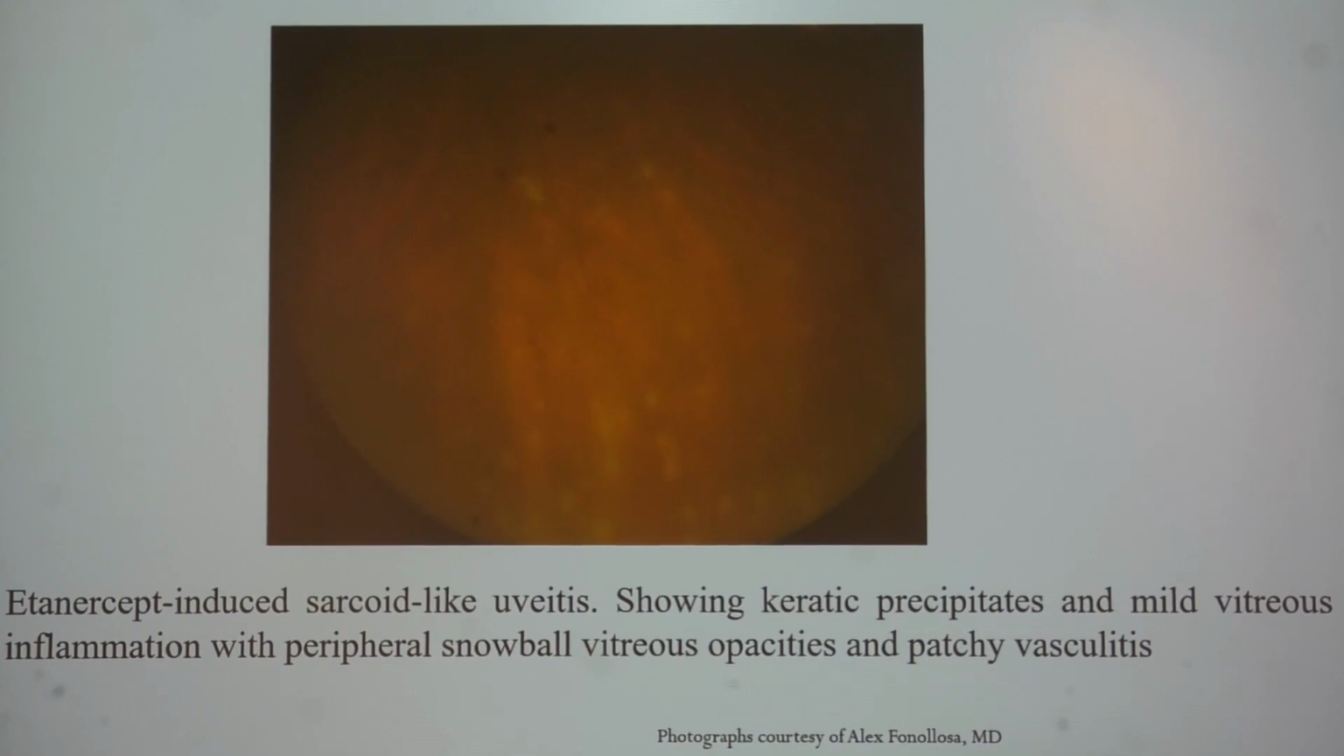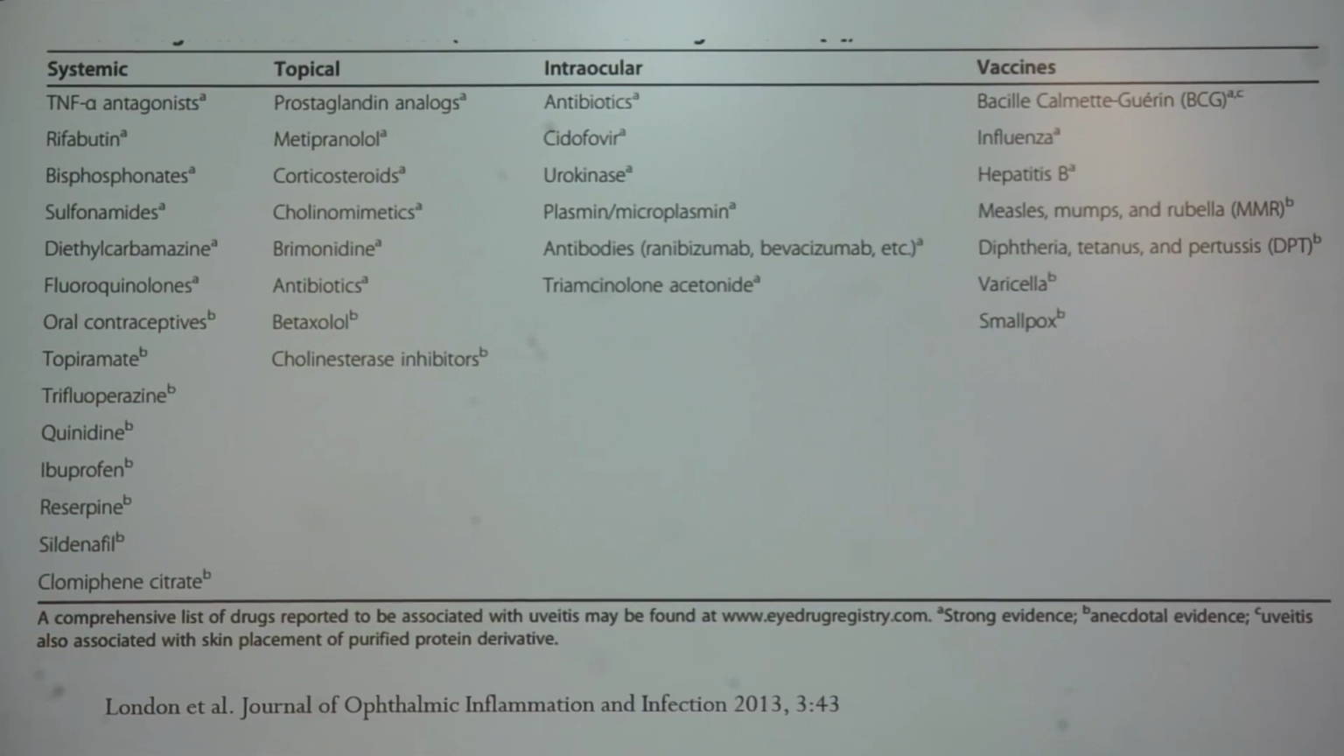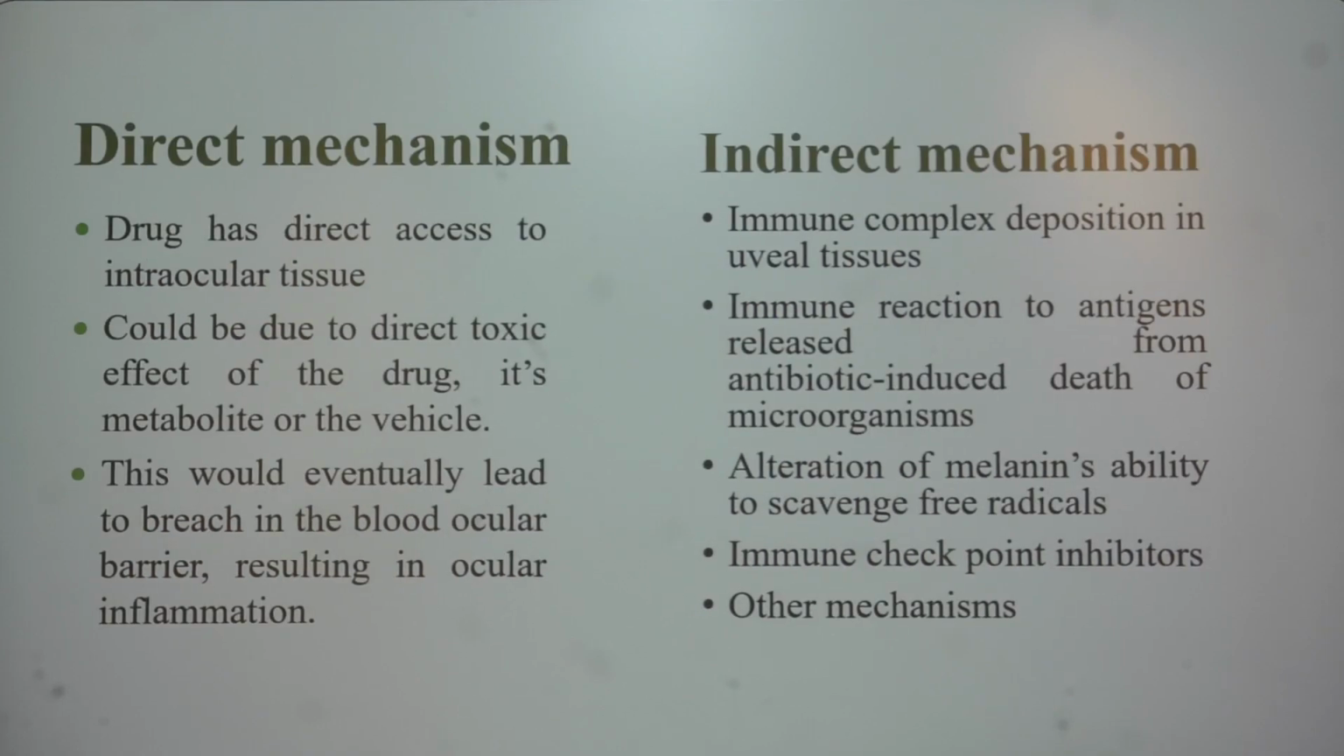Similarly, another patient came with mild vitreous haze, inferior snowballs, and patchy retinal vasculitis. All the systemic workup for sarcoid and TB was negative, so the patient actually had etanercept-induced sarcoid-like uveitis. So these are all the drugs that are capable of causing what is called drug-induced uveitis. Drug-induced uveitis has an extremely low prevalence, and this may be due to underreporting of the cases. The exact etiology remains largely unknown, and it could be due to a direct as well as an indirect mechanism.